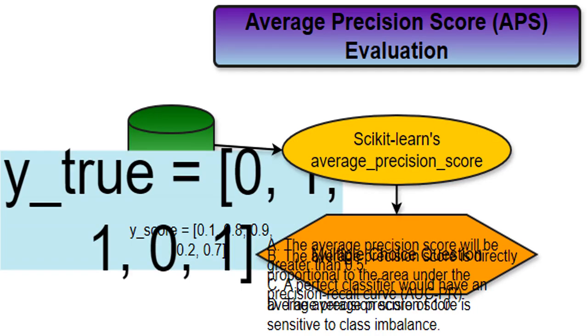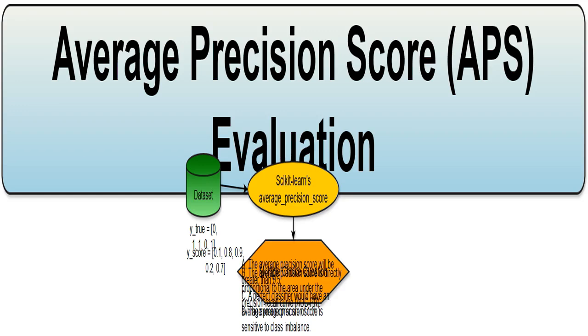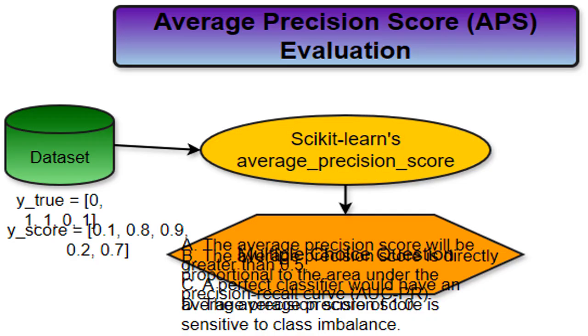This is a metric I use to evaluate the performance of a binary classification model. It's specifically designed for situations where I care about both precision, how many of my positive predictions are actually correct, and recall, how many of the actual positive cases my model correctly identifies. This refers to the combined pair of y_true and y_score. They're the ingredients needed for calculating the average precision score. This is the overall goal. I want to understand how well the model is performing, and the average precision score helps me do just that. It's like giving the model a grade based on its performance on this specific dataset.